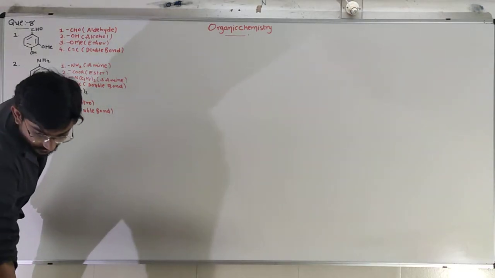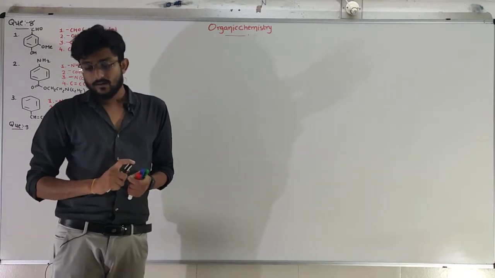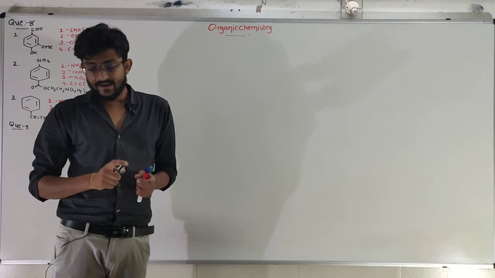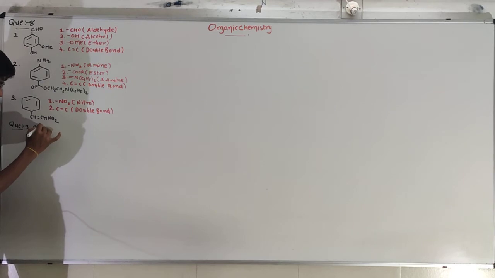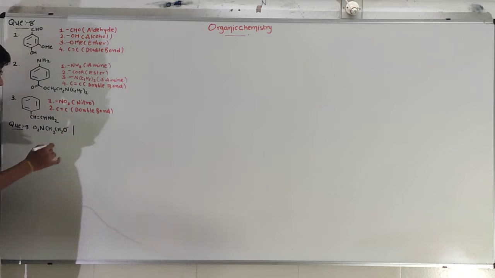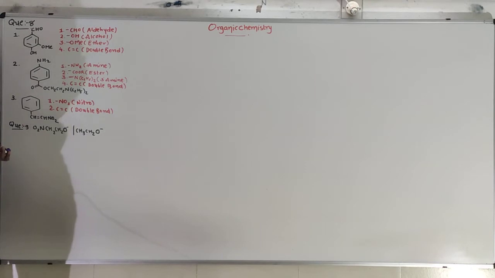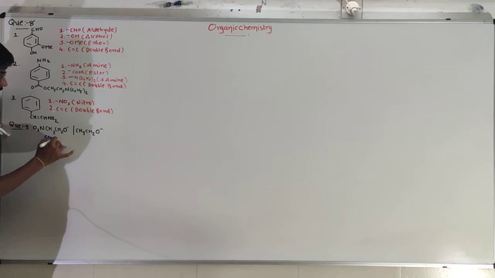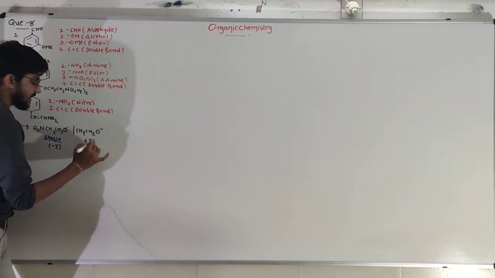Okay, for question number 9, there are two particular nucleophiles given and they asked us which one is more stable. NO2 CH2 CH2O minus and CH3 CH2O minus. Which one of them is more stable? This one will be more stable. Why? Because NO2 shows minus I effect, whereas here CH3 is available. That's why here will be plus I effect.